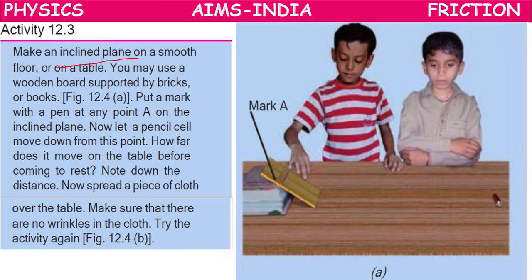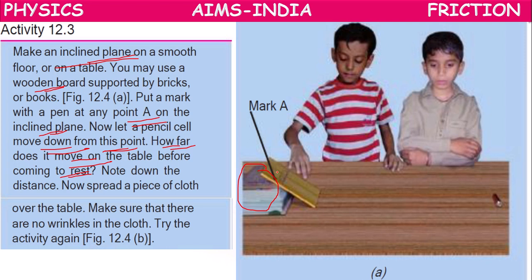So we have to make an inclined plane on a smooth floor or on a table. With a wooden board supported by books or bricks, we can make an inclined plane. Put a point A on the inclined plane. Now a pencil cell will move down from this point. How far does it move on the table before coming to rest? We have to note that down.